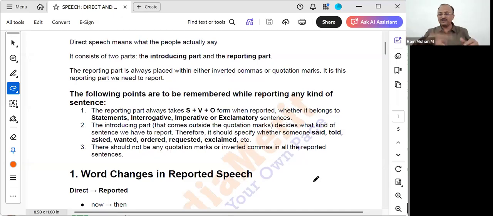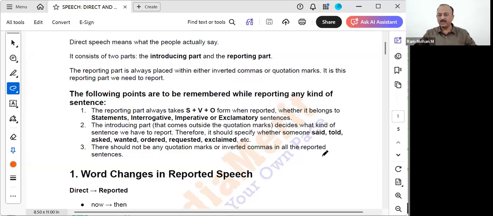One rule, if you know, reverse writing is always easy. See, these are the rules that you have to remember. The reporting part always takes subject verb object form when reported. Normally, reported speech is always used in textual and written form in literature. But direct speech can be used in literature as well as during our conversations.